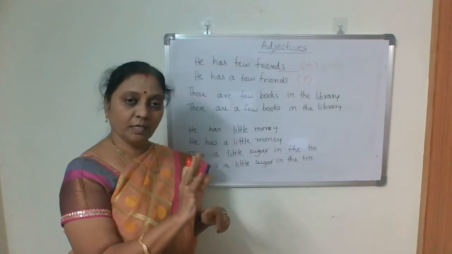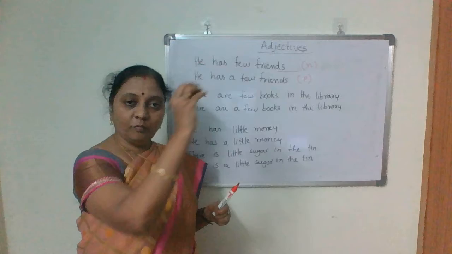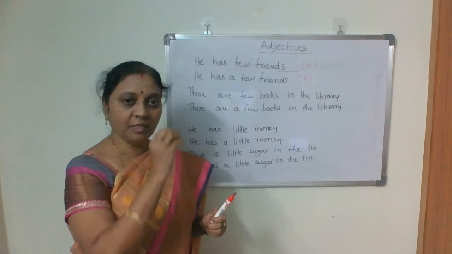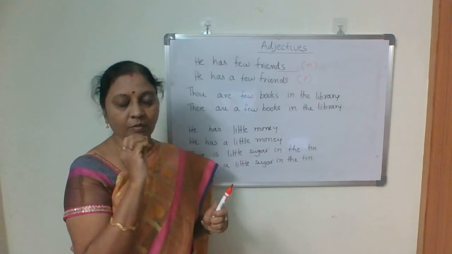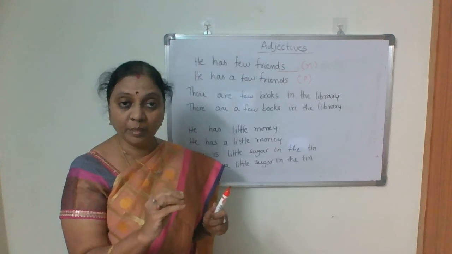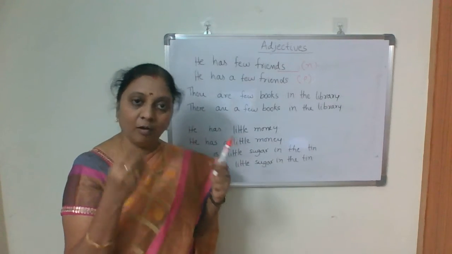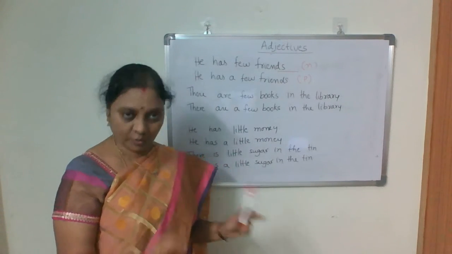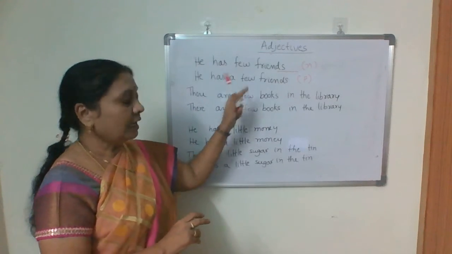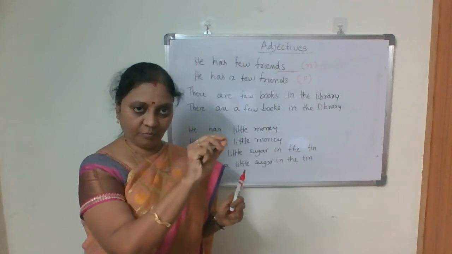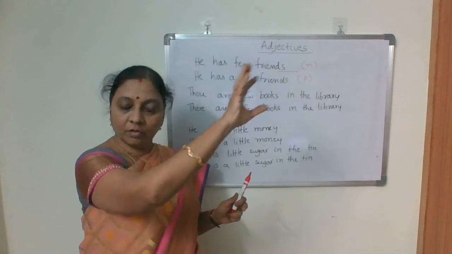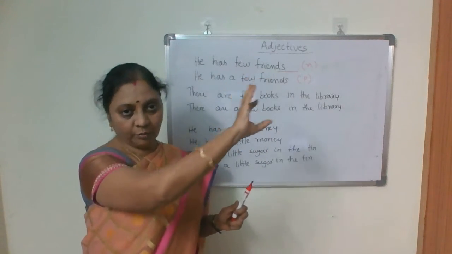Few always conveys negative. There are few flowers on the tree means very negligible, almost no flowers. Whereas a few means one or two. There are a few flowers on the tree means one or two you can find.